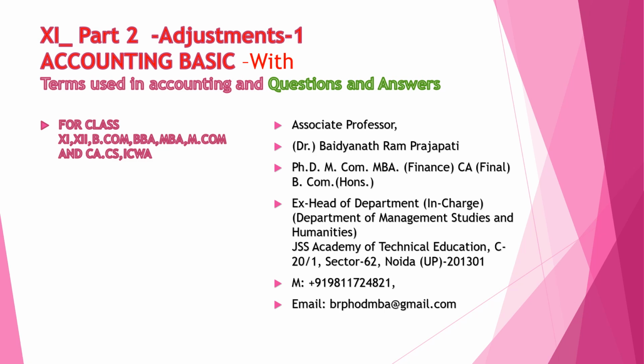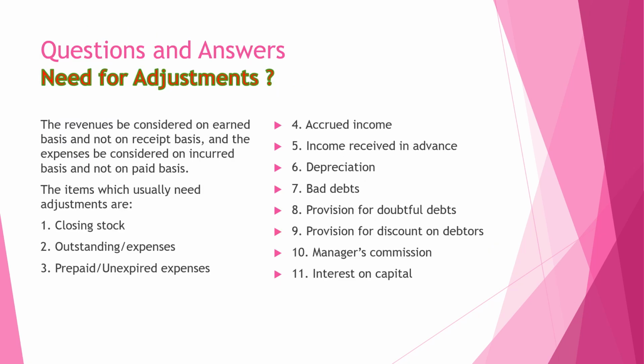So now enjoy accounting. Here the first question is the need for adjustment. Why are we doing adjustment? The revenue is to be considered on an accrual basis and not on a receipts basis, and the expenses are to be considered on an incurred basis and not on a paid basis. Here is the important clue. The items which usually need adjustment are closing stock, outstanding expenses, prepaid and unexpired expenses, and accrued income. Likewise, here I have given some examples. So all these items require adjustment for finalization of accounts.